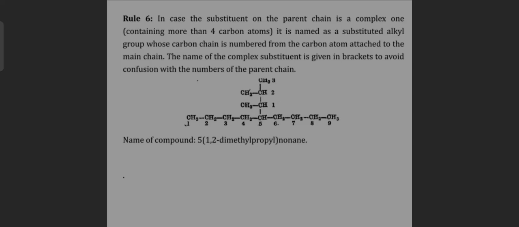The name of the complex substituent is given in brackets to avoid confusion with the numbering of the parent chain. Name of compound: 5-(1,2-dimethylpropyl)nonane.